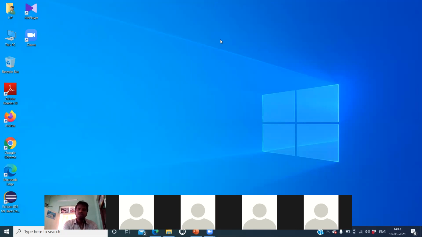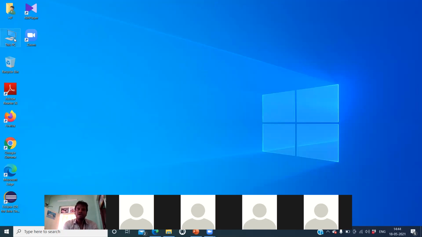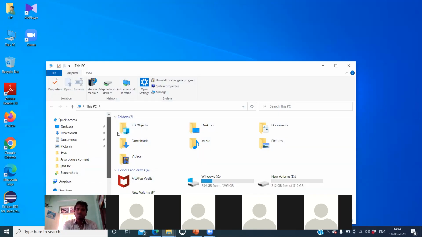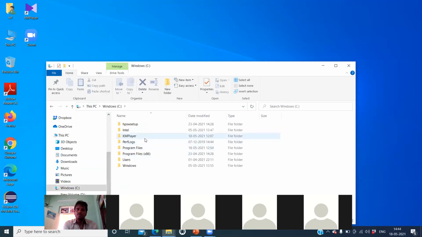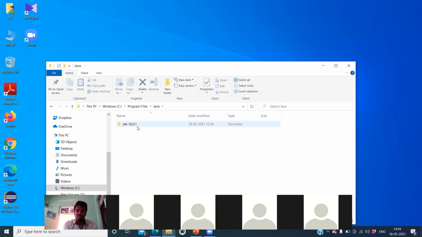Now I'll show where my JDK software has been installed. It has been installed in the C drive, Program Files, Java. After installation we would get it like this: a Java folder would be created in the C drive.